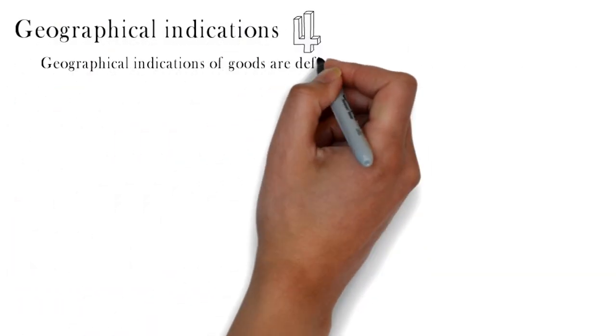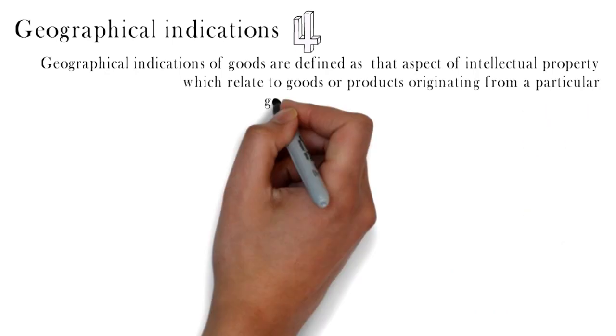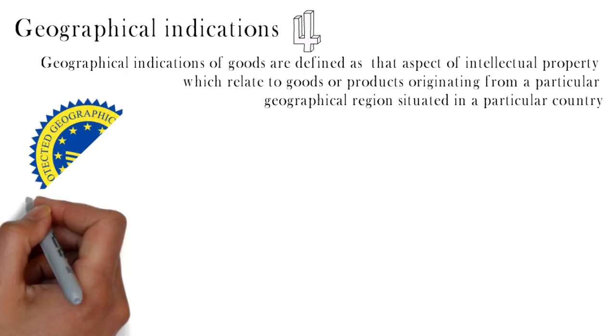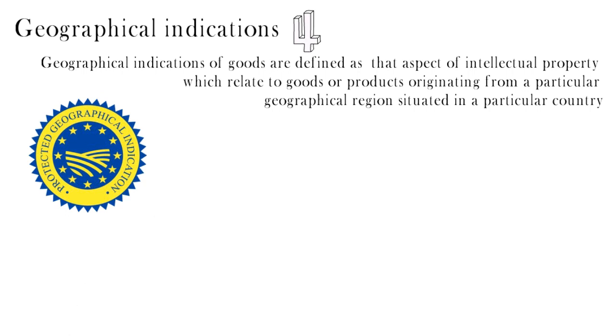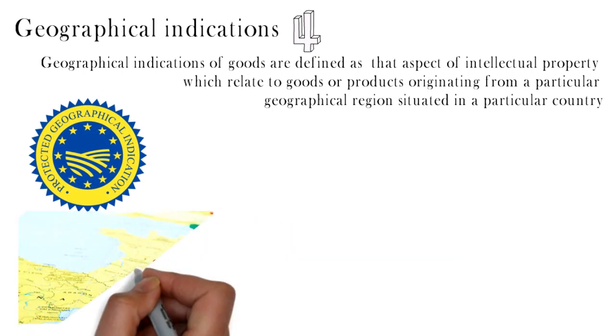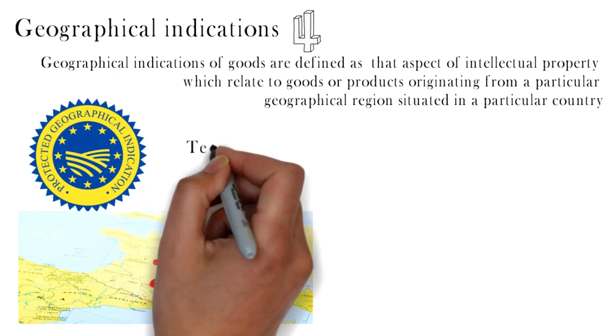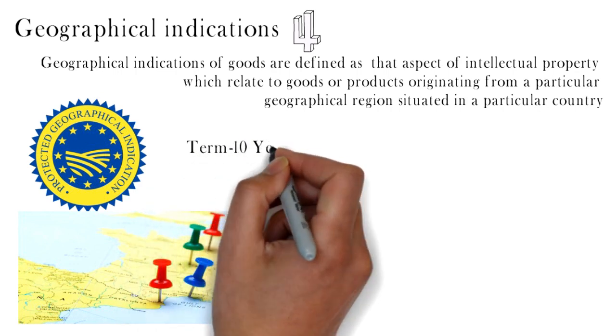Next mechanism, geographical indication. Geographical indications and appellations of origin are signs used on goods that have a specific geographical origin and possess qualities, a reputation or characteristics that are essentially attributable to that place of origin. Most commonly, a geographical indication includes the name of the place of origin of the goods.